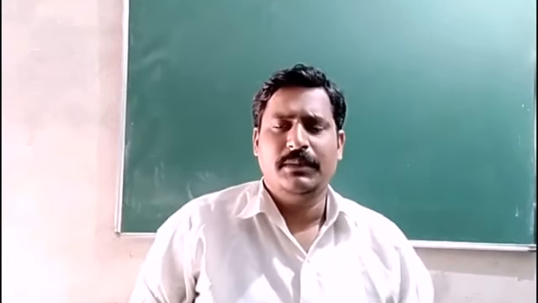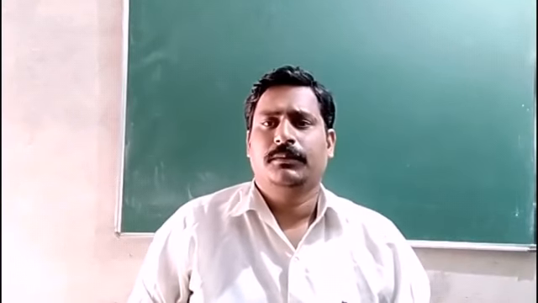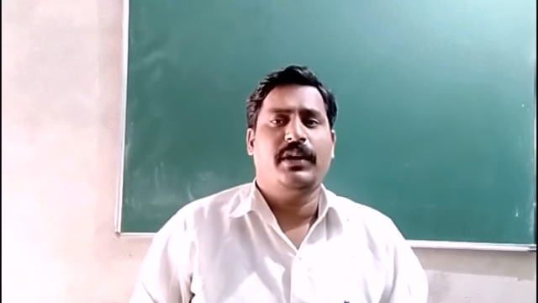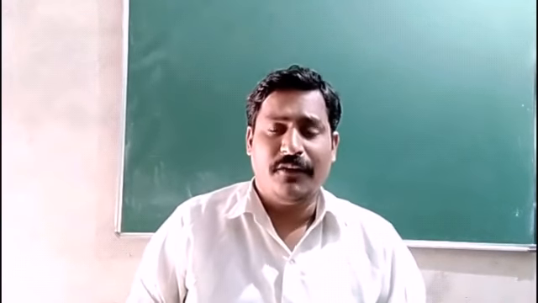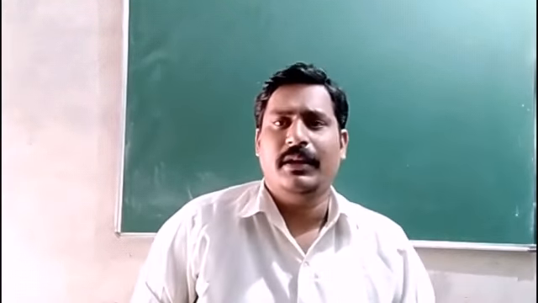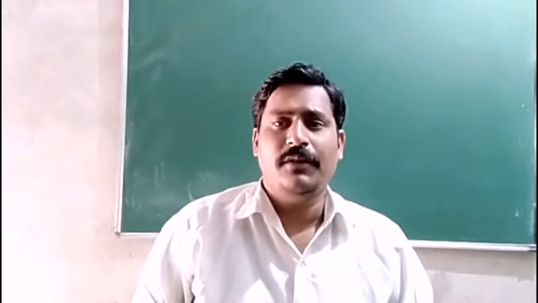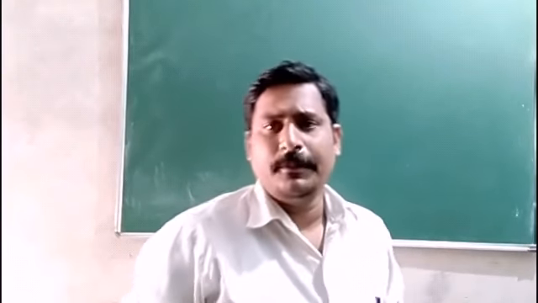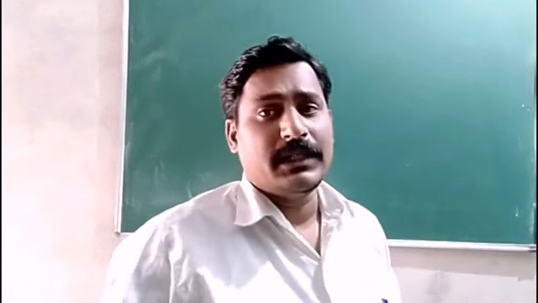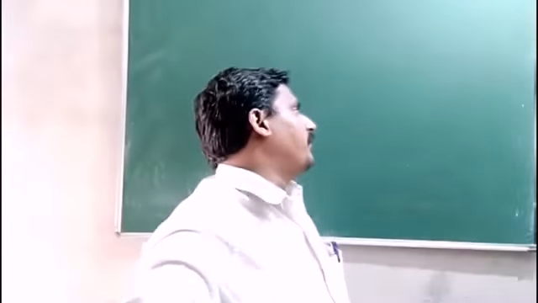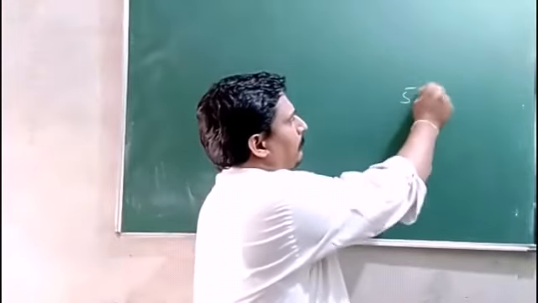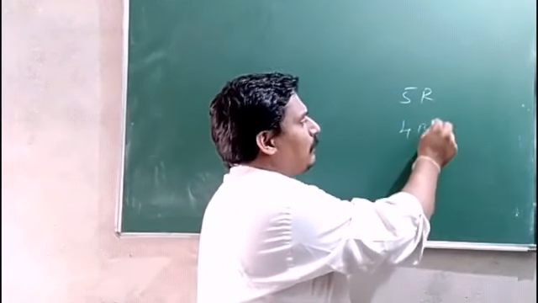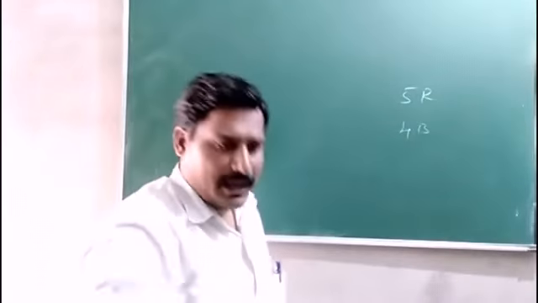Dependent events means the occurrence or non-occurrence of an event, if it is affected by another event, then we say it's a dependent event. For example, in a basket, there are 5 red balls and 4 black balls. I randomly pick one ball.